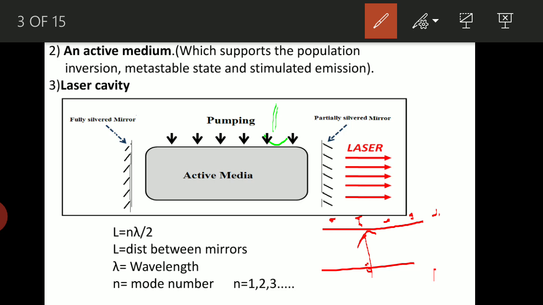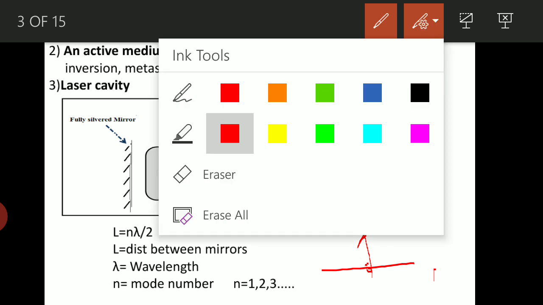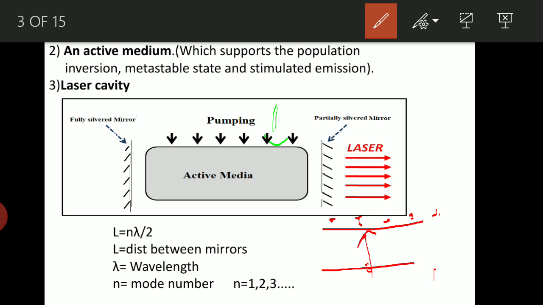So during this, one of the atoms jumps from higher energy to the lower energy, and it gives out a photon of appropriate energy, h nu. It's a spontaneous emission.